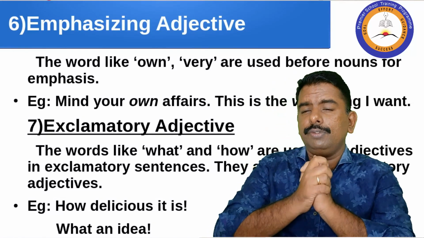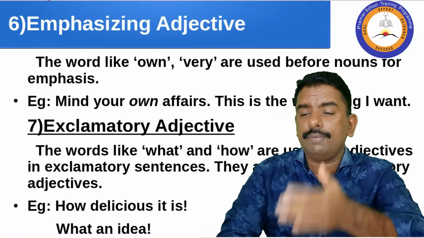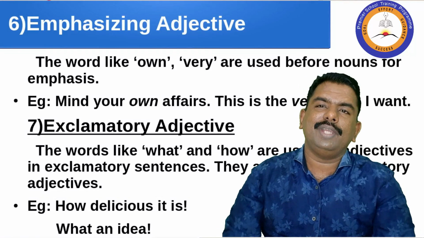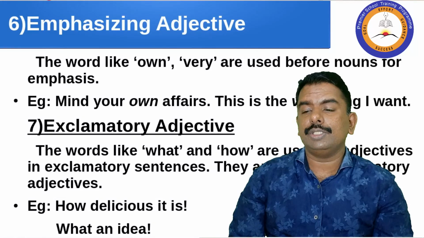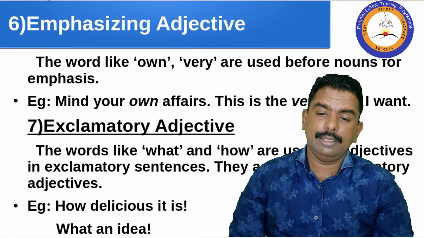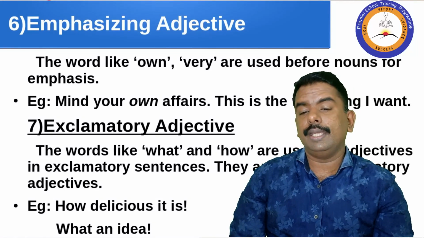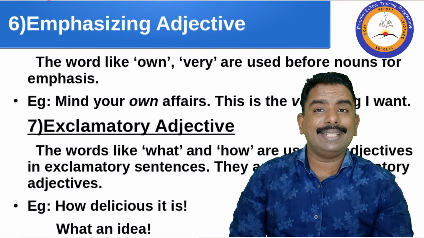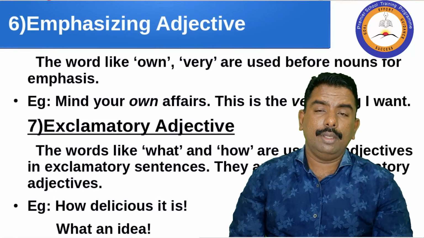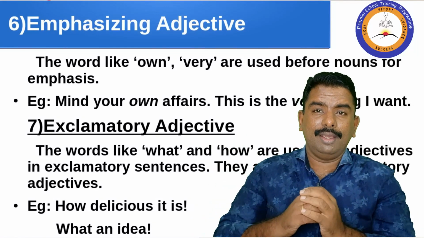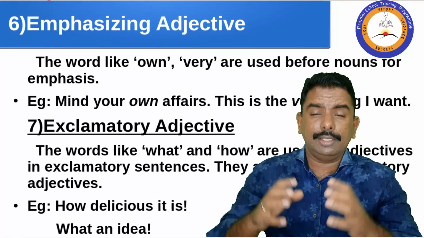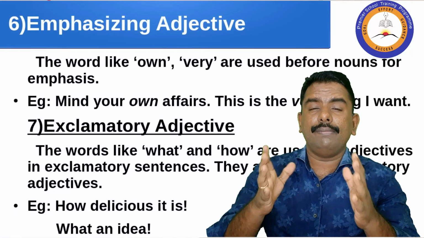Okay, you have studied the emphasizing adjective, and the seventh one is the exclamatory adjective. The words like what and how are used as adjectives in exclamatory sentences. They are called exclamatory adjectives. Which are the exclamatory adjectives? There may be a question.